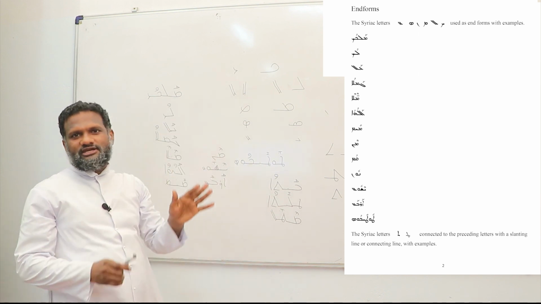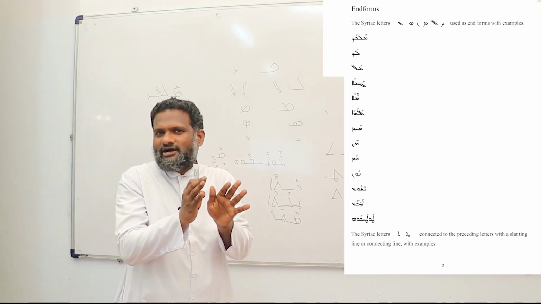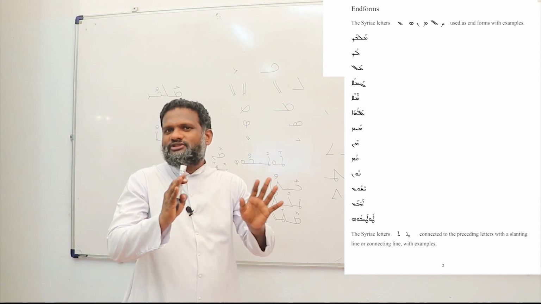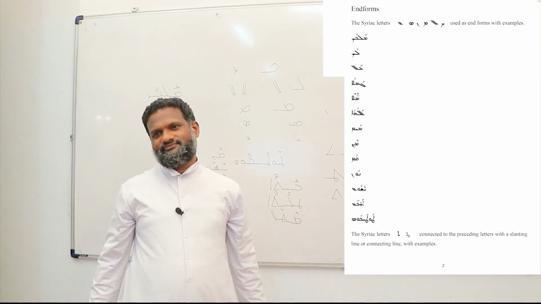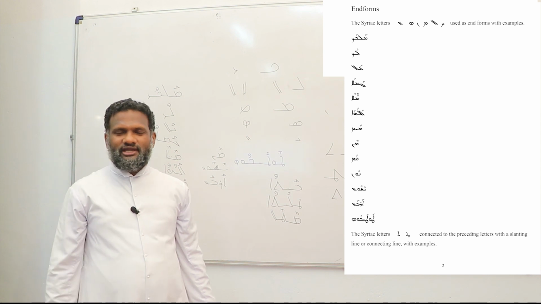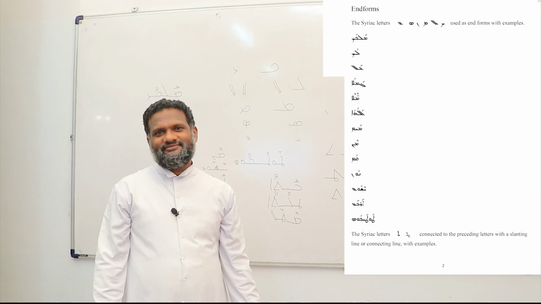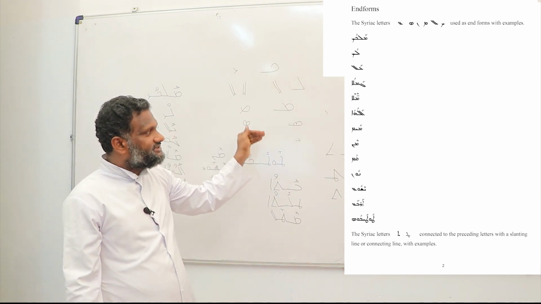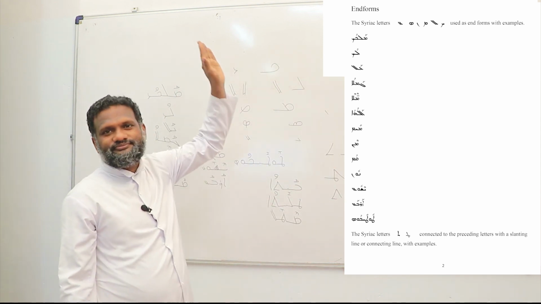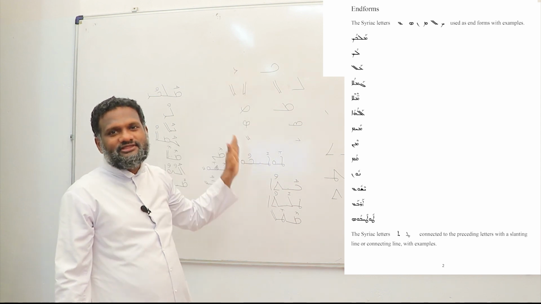When these letters come at the end of a word, the shape or form of the letter is changed into one another. That's why these letters are known as end forms, or letters with end forms.